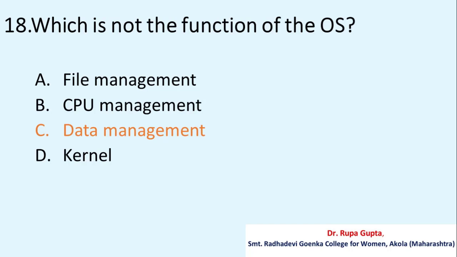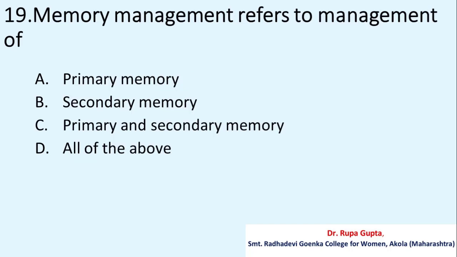Question number 19. Memory management refers to management of A, primary memory, B, secondary memory, C, primary and secondary memory, D, all of the above. And the correct answer is A, primary memory.